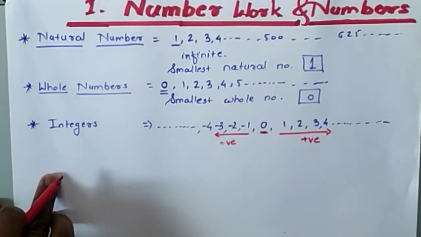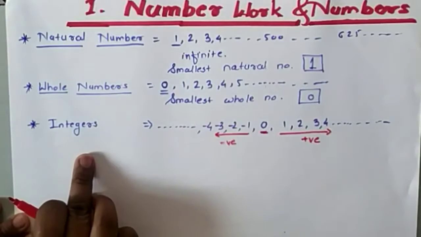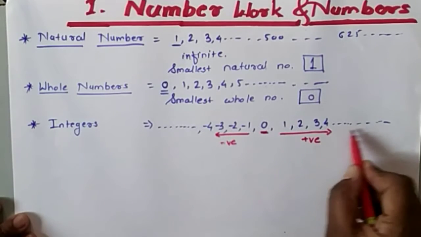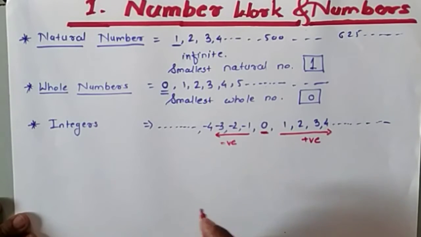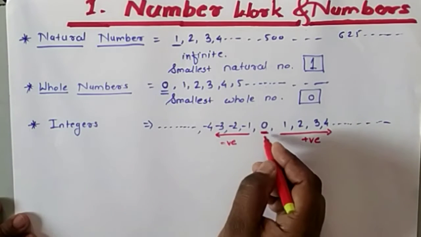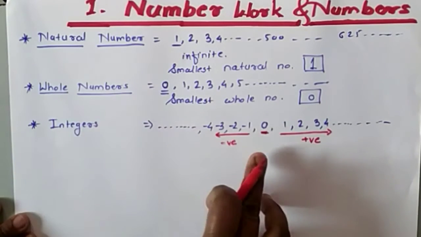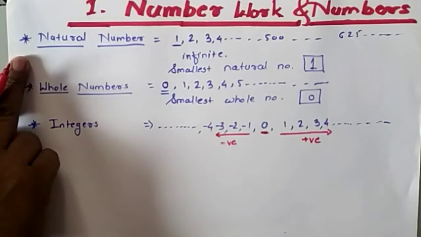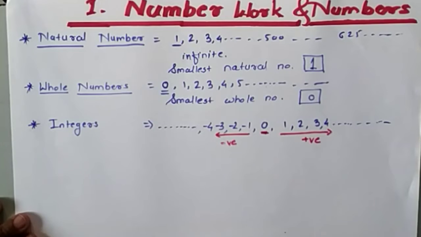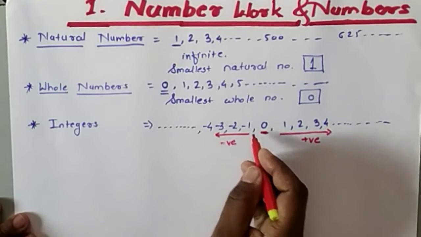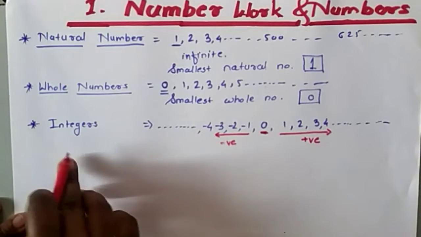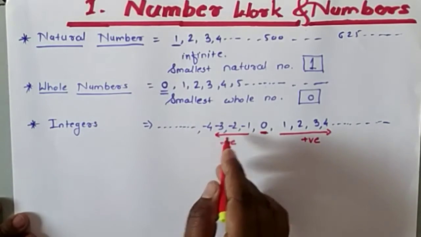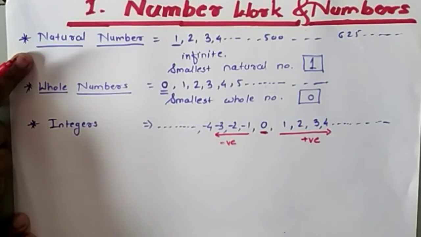If you see here, then you will understand that natural numbers are integers, because here I wrote 1, 2, 3, 4 and all numbers are there. If I took 0, whole numbers are also integers, which means all whole numbers are integers. But is every integer a natural number? No. Why? Because not all integers are natural numbers. Here I took negative numbers and 0, and negative numbers and 0 are not included in the set of natural numbers.